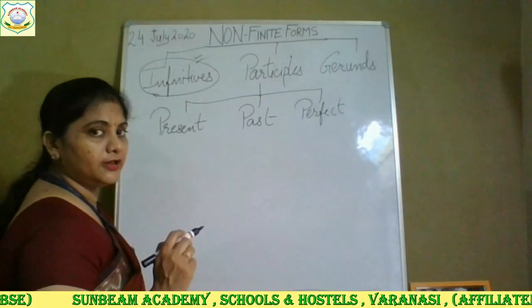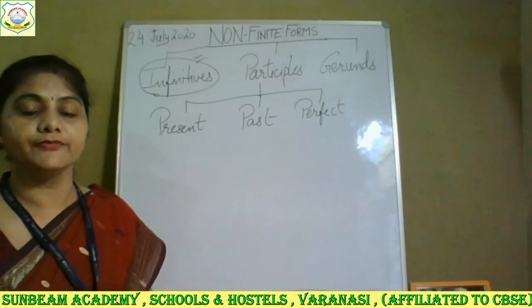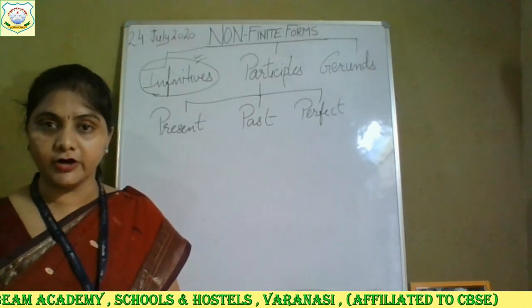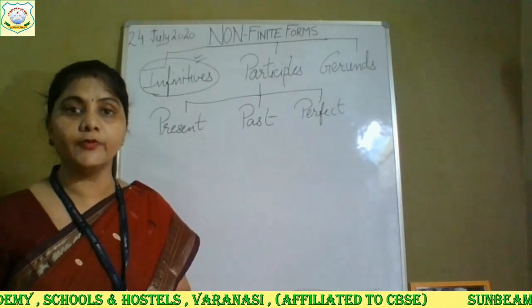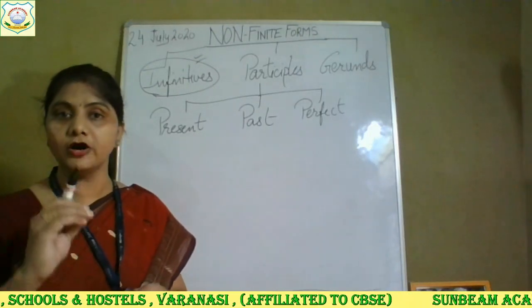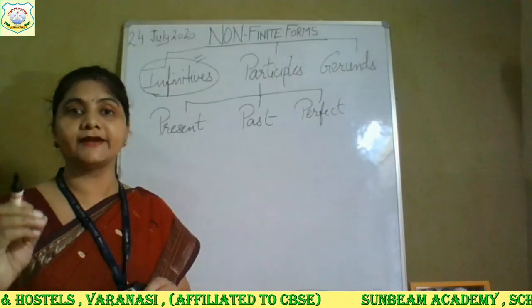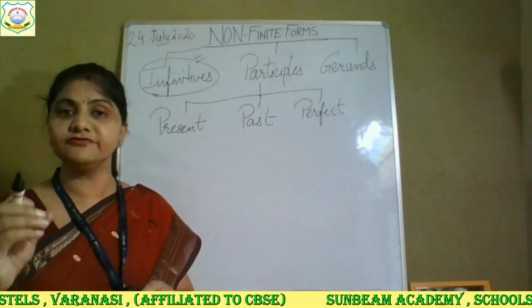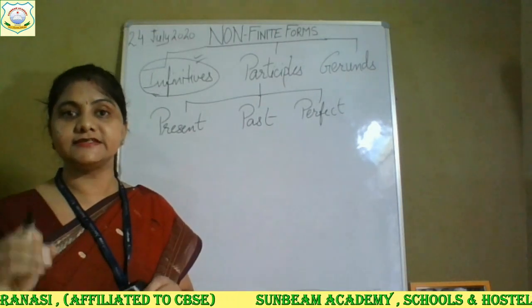What is participle? First, let's know what is participle. Participle is a word which is formed from verb but it acts as an adjective. Means we use the verb form but it acts as an adjective.